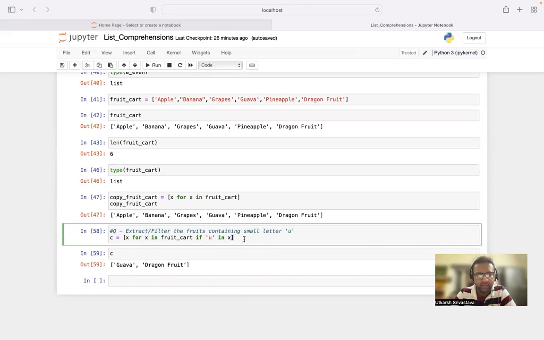There are a few more techniques that require attention, but if we go ahead further, it will become a very long video. So that's it for now. This is the second last video of list. The next video will be our last video of list. And after that, we'll start with dictionaries in Python, which is the second data structure in Python.